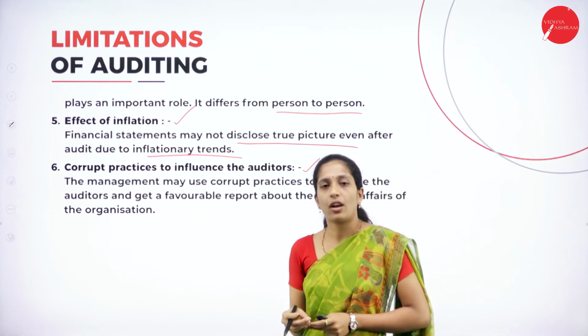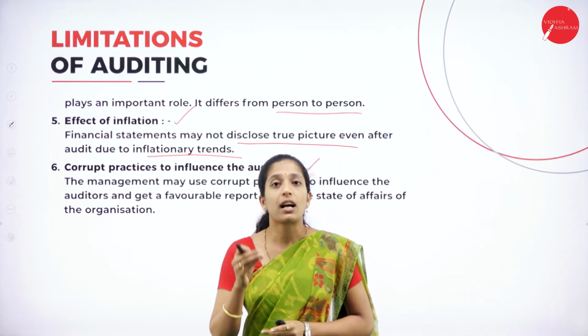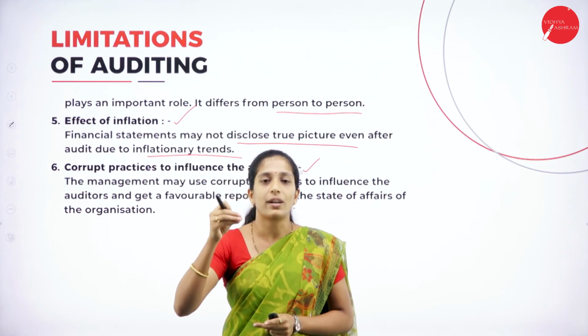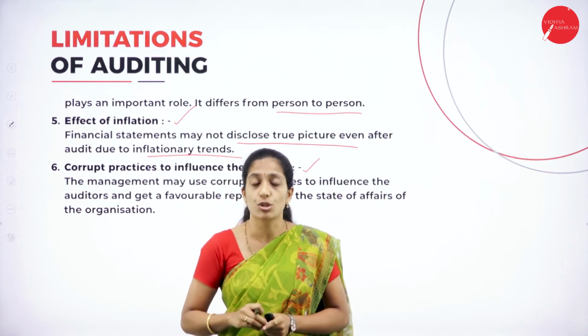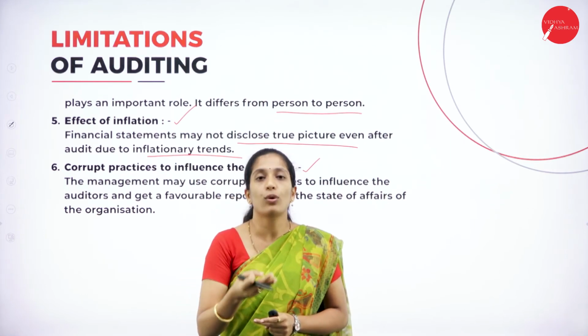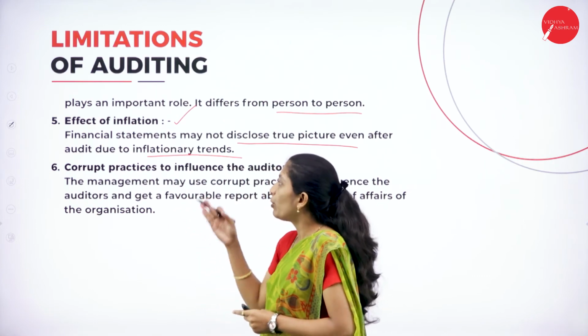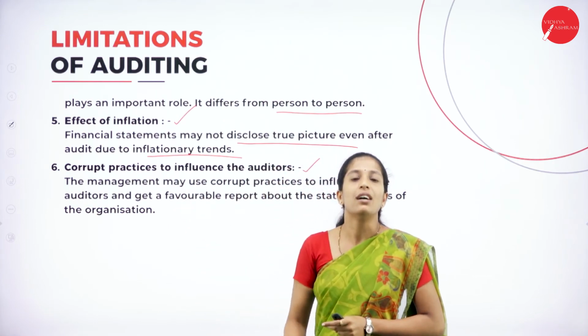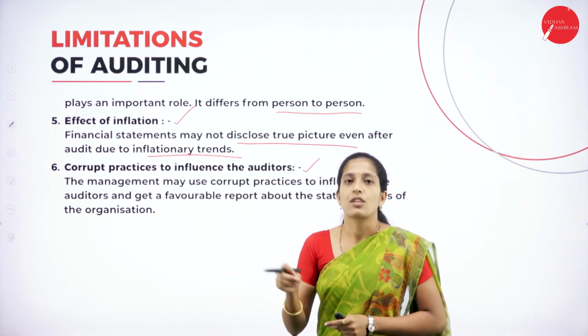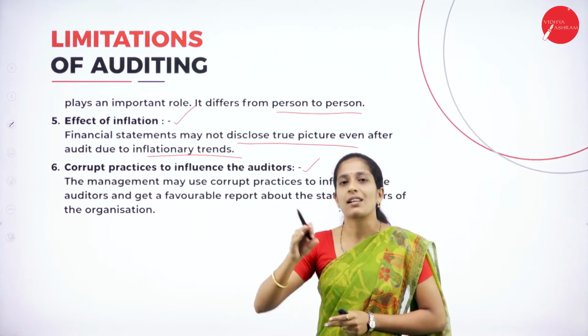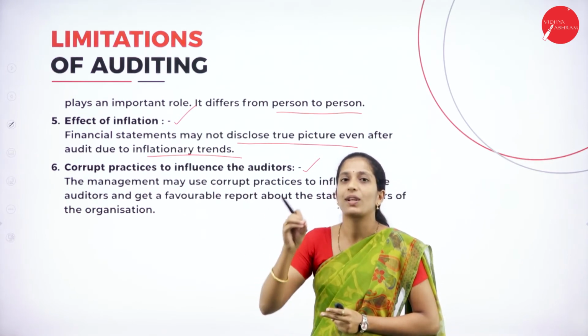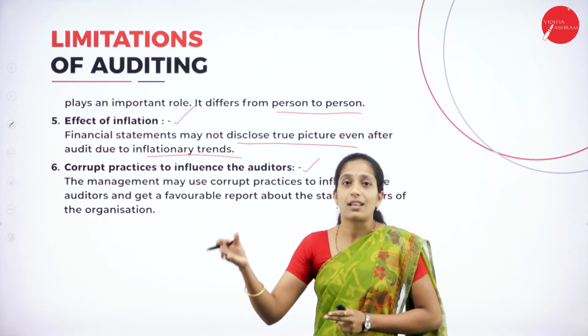The next one is corrupt practices to influence the auditor. When an external auditor is auditing, we can't say that whatever auditing is done by the auditor is true. Sometimes it may go wrong because of the political influence of the company members. Inside the company itself, some politics takes place between the company members as well as the auditors.